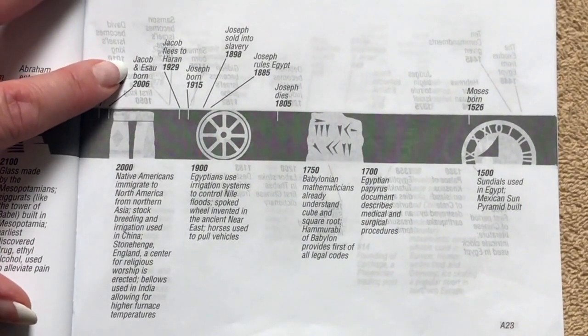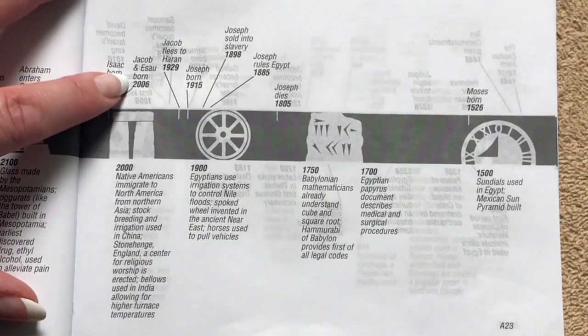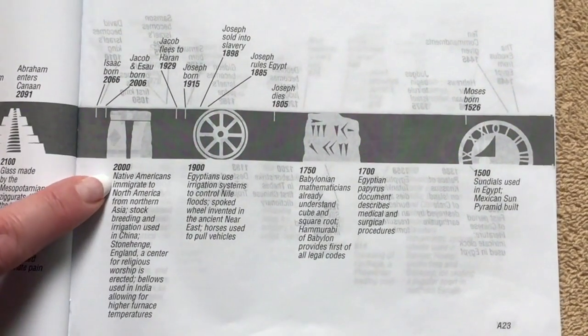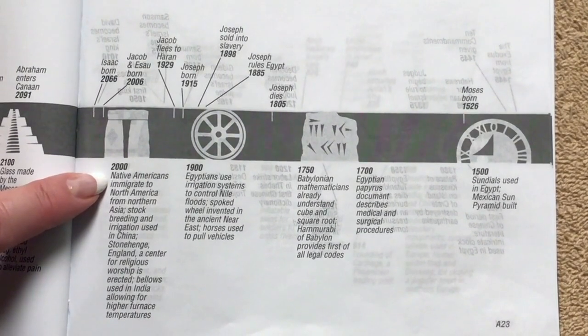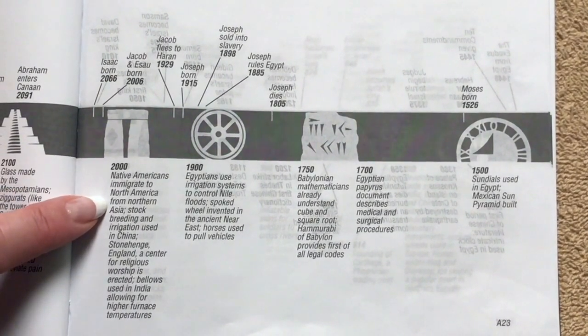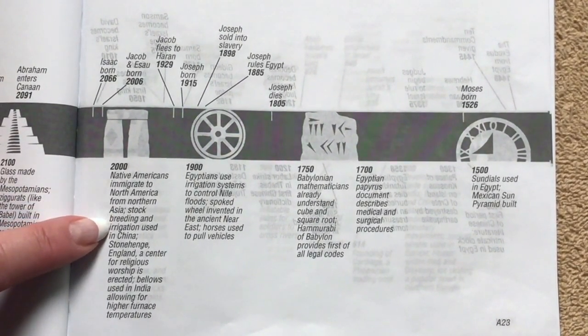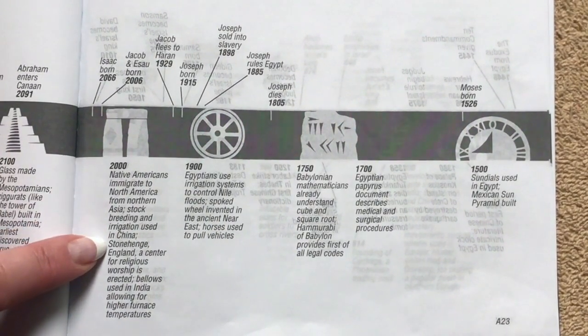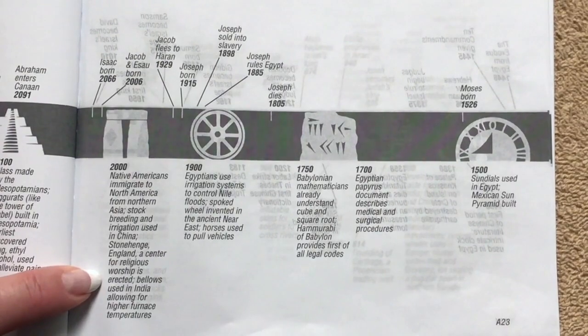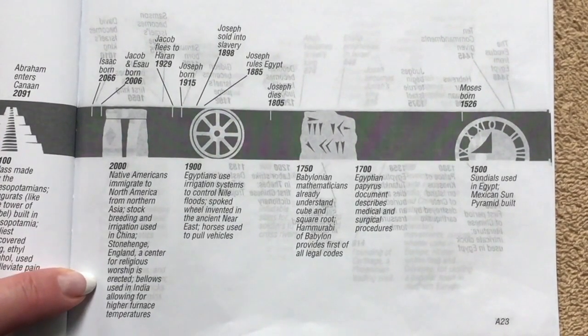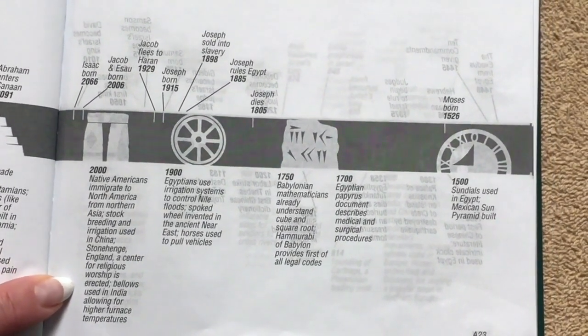So here we've got Jacob and Esau born around 2006. And then in 2000, down along the bottom in the world events, we've got Native Americans immigrate to North America from Northern Asia. Stock breeding and irrigation used in China. Stonehenge, England, a center for religious worship, is erected. Bellows are used in India, allowing for higher furnace temperatures.